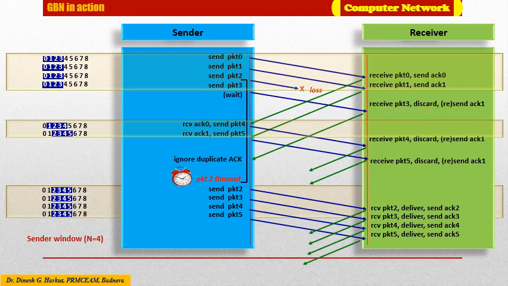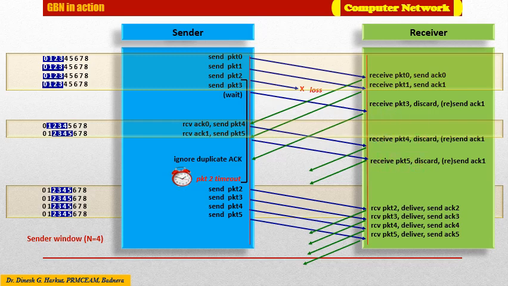And all consecutive packets which were sent after packet 2, though received by the receiver successfully, are simply discarded, as packet 3, packet 4, and packet 5 are out of order. As the receiver in GBN does not have any buffer, these packets are simply discarded.